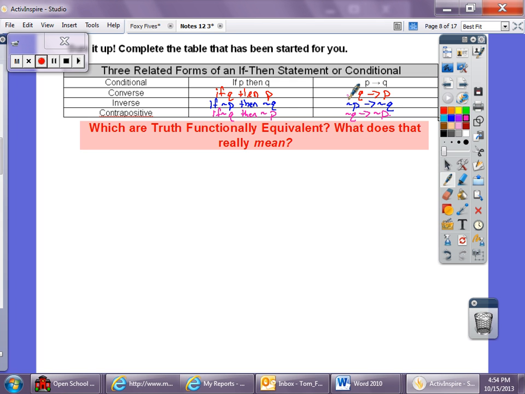So now there's a few examples for you guys to work on. Complete them, work with your groups, and stay on task.